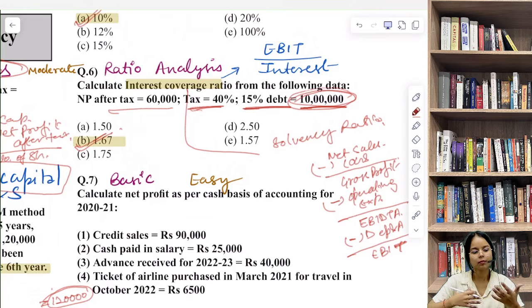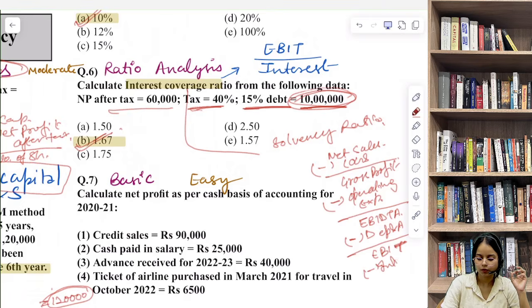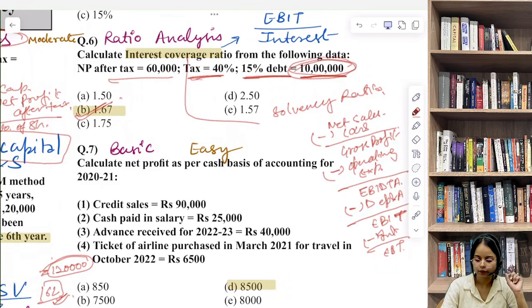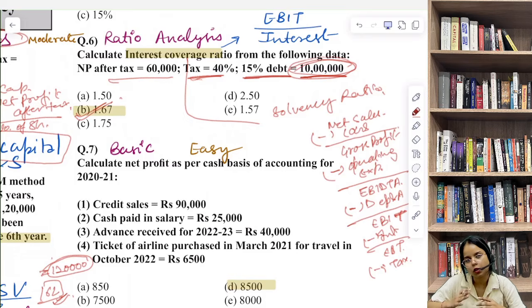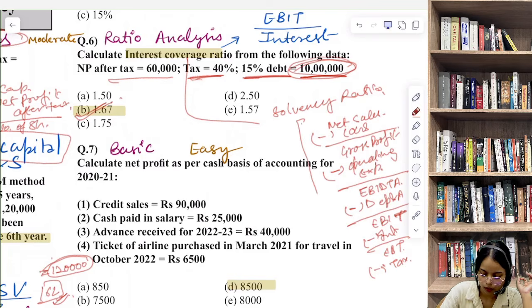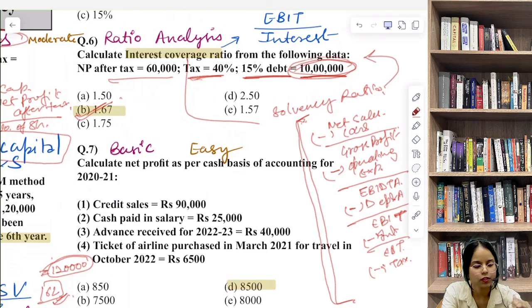Similar way में हम क्या करते हैं? Interest deduct करते हैं. Interest deduct करेंगे तो EBT आएगा हमारा. Minus interest, that is your EBT, earning before tax. After that इसमें से tax भी minus कर दिया जाएगा. Tax minus करने के बाद preference dividend minus की जाएगी. Then in the end आपका आएगा वो amount जो आप अपने equity shareholders में distribute करते हैं. So you should remember all this process. अगर आपको ये आता है you can easily solve this question number 6.